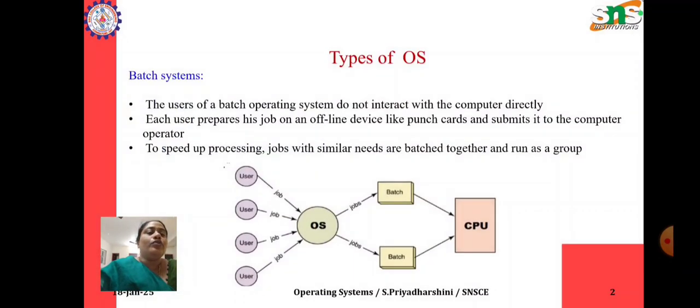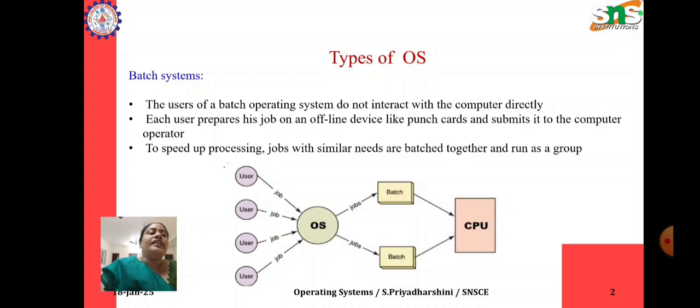And also when you note that in this batch system, the main disadvantage is that the CPU might be idle for a long time. When the job requires input-output devices, then that batch will be given input-output devices. After finishing the first batch only, then the second batch will be taken by the computer system.